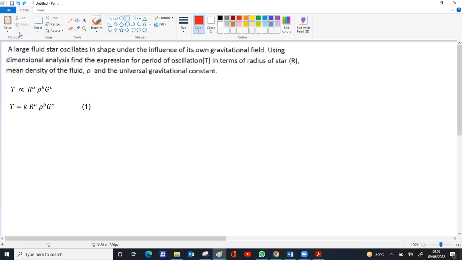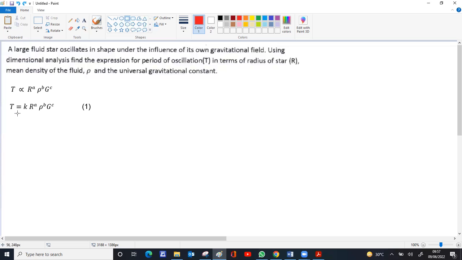Now, before moving to the next part of the question, the dimensional analysis demands the dimensions of time, radius, density, and the universal constant of gravitation.